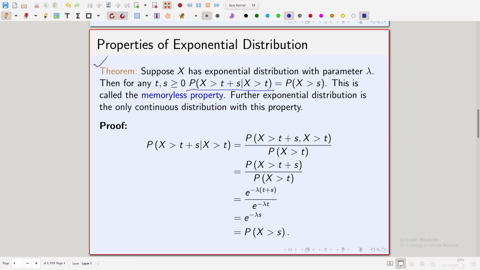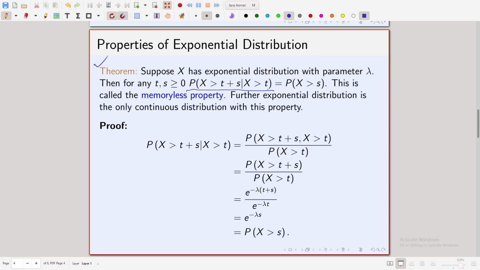It is a conditional probability: given the information that x is greater than t, what is the conditional probability that x will take a value greater than t plus s?